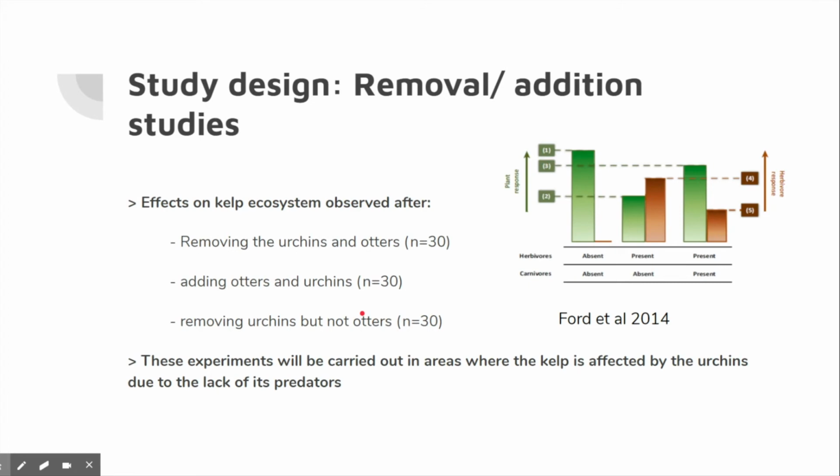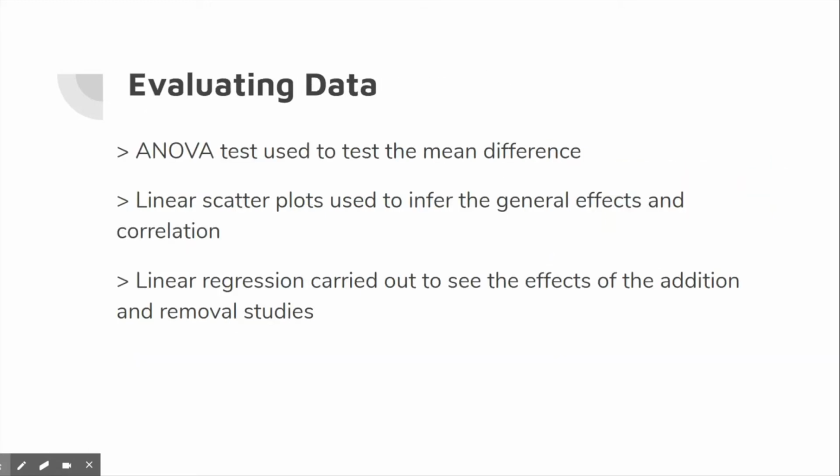Removing urchins but not otters, we expect to see the kelp population significantly reduced, while high rates of herbivory by urchins on the kelp will also be depictable. These experiments are going to be carried out in areas where we are successfully able to collect data on urchins preying on kelp and what kind of effect that has in that ecosystem with the absence of a predator, in this case being the otter.